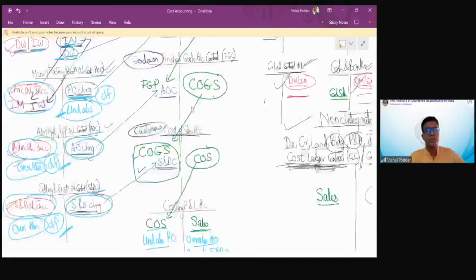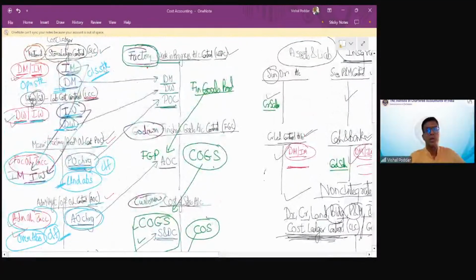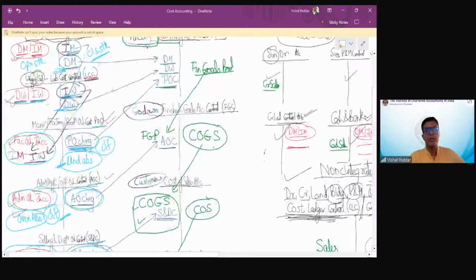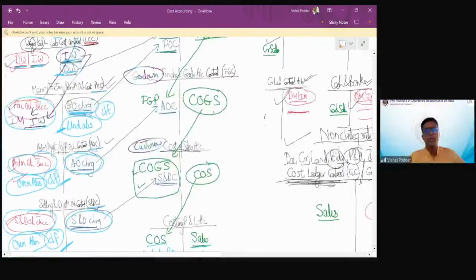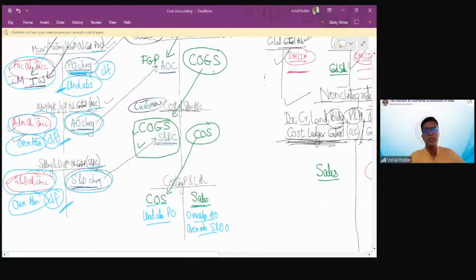Right, students? So material account, closing stock carried forward; labor account, no difference. Overheads account, you have a difference, which we always assume to be abnormal, so it is transferred to costing P&L. In some cases, instead of transferring, you may have to carry forward. That will be mentioned in the sum. Accordingly, if the sum requires you to carry forward, you will carry forward.